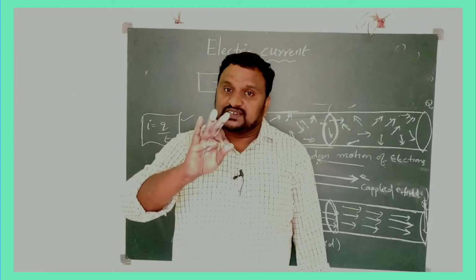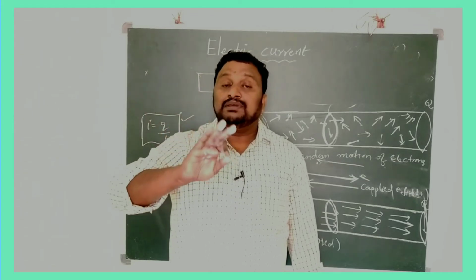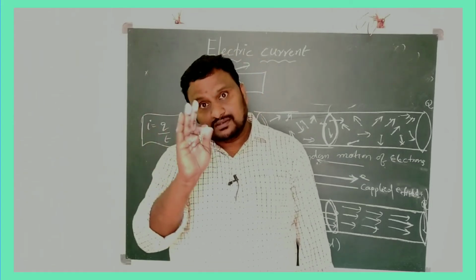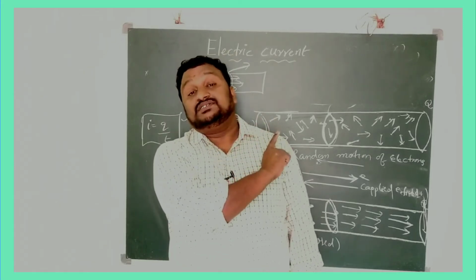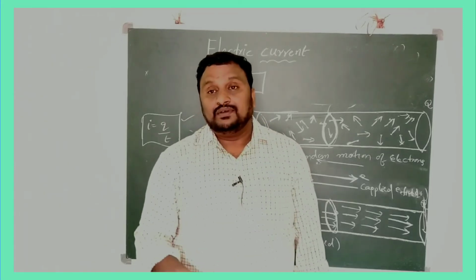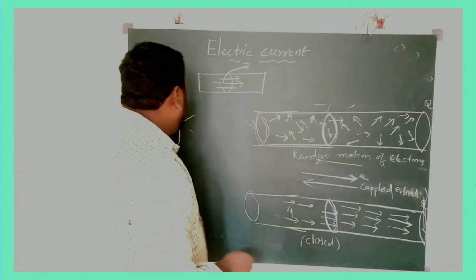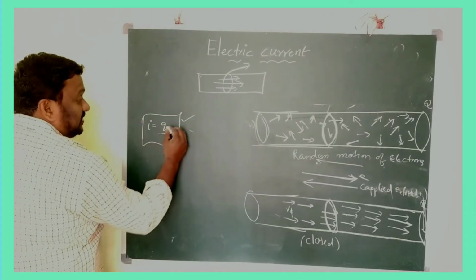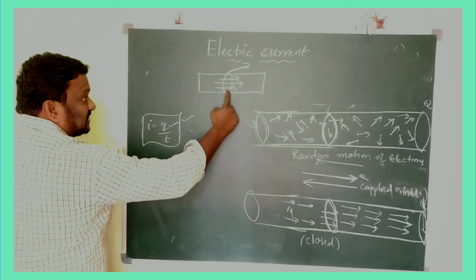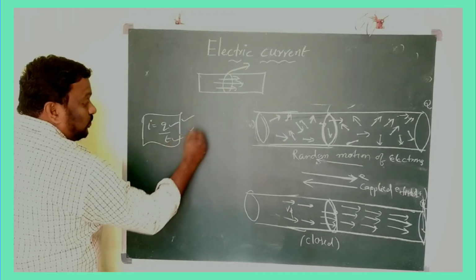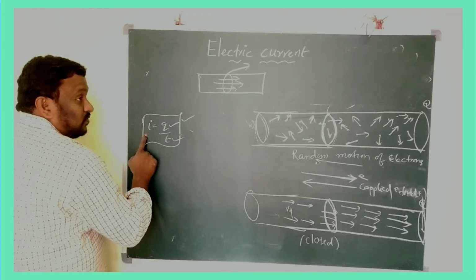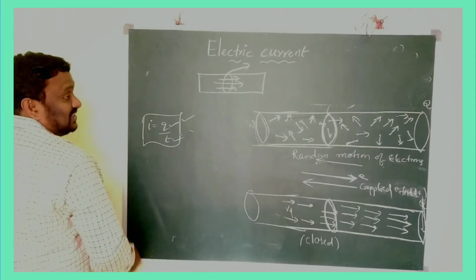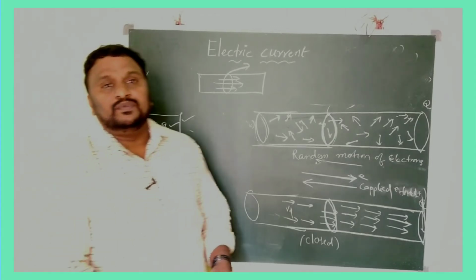The amount of charge which passes through a particular area of the conductor in 1 second is called electric current. Clear?